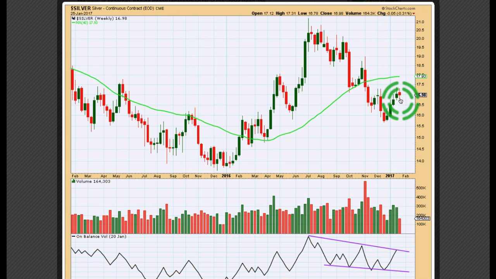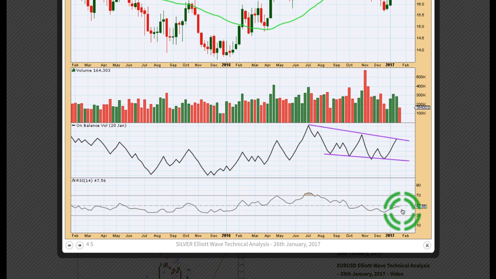Now we've got what looks like, although it's not complete, we need one more day for Friday to complete this week, but it so far looks like we're going to see a red weekly candlestick. On balance volume at the end of last week found strong resistance at this trend line drawn across here to here and extended it on out. This is a fairly conservatively drawn trend line. If that holds, then this week may move on balance volume down and away, and if that's correct, then the trend line would be correctly drawn and it would have provided resistance that would offer some support for the Elliott wave count, which expects a reasonable pullback here from silver.